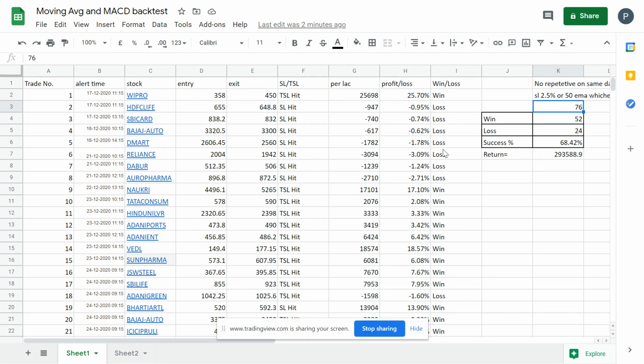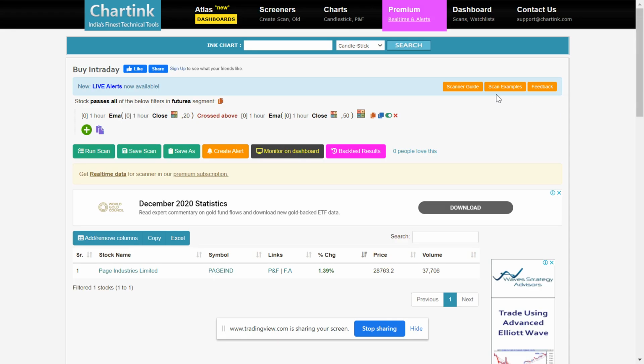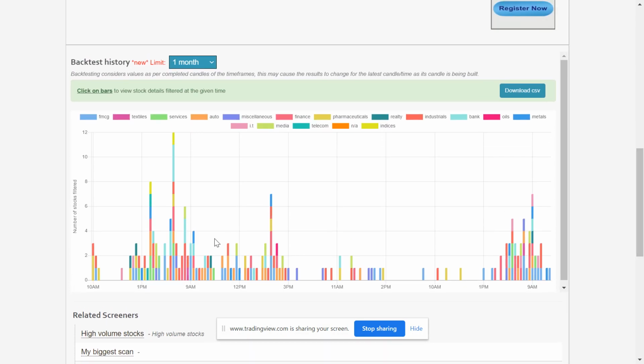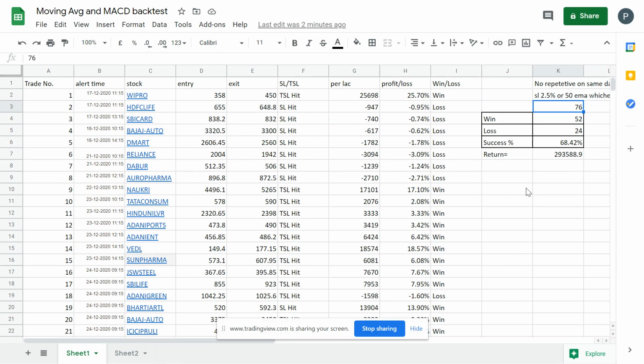If you see a breakout is going to happen in 3 or 4 days, and it is staying at lows, swing lows, or somewhere around bottoms, then you can take those trades and continue with these positional trades. I have taken up this entire backtesting result because I just want to see how promising they are, and I got 76 trades, out of which I have actually placed and backtested them.